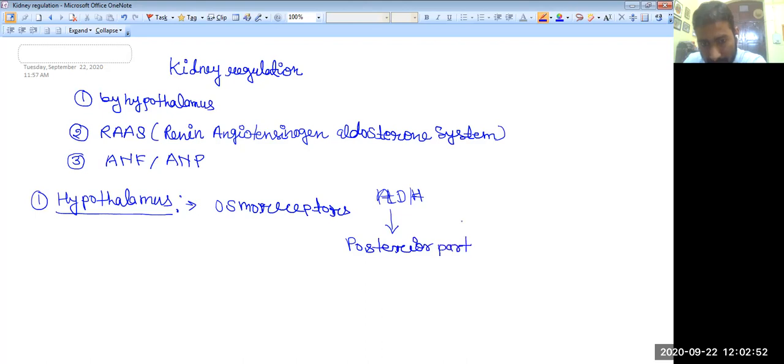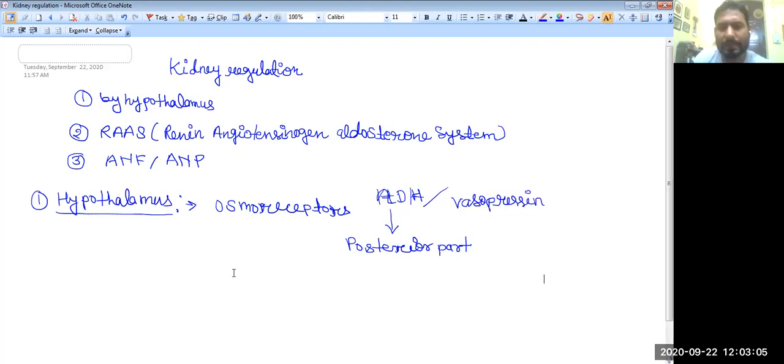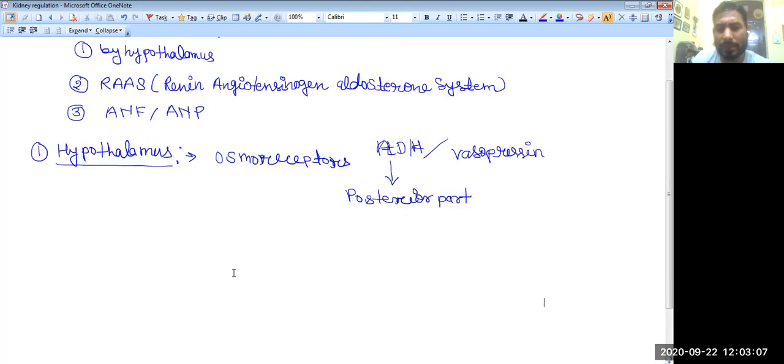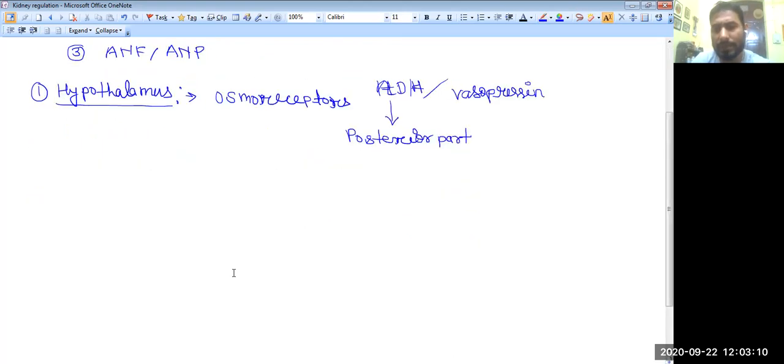This is also called the ADH hormone, also known as vasopressin. When ADH is secreted from the hypothalamus, don't get confused. This is also called a neurosecretory hormone, because it is stored only in the pituitary but secreted from the hypothalamus. So this ADH hormone comes into the posterior part of the pituitary.